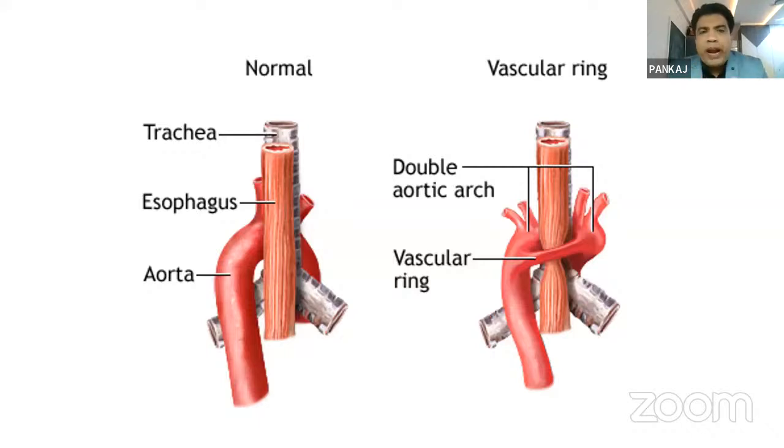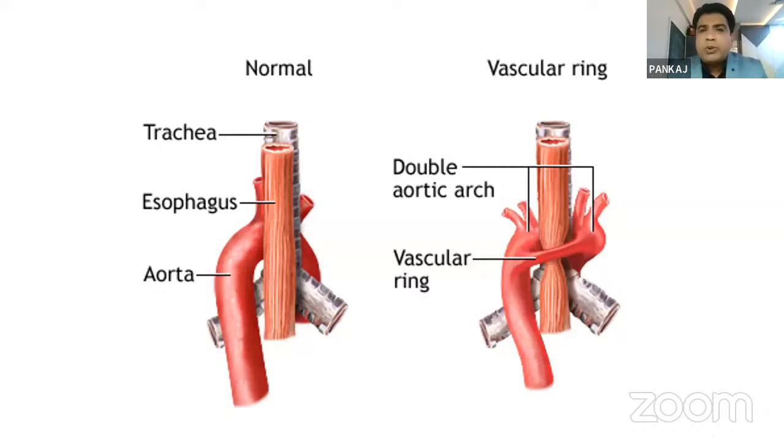Then let us come to the newborn level. These are now the CT scan pictures. This is normal, this is an abnormal right-sided vascular ring. What is meant by a vascular ring? It forms a double aortic arch, one arch coming in front of the trachea and another arch coming behind the trachea, and they compress the trachea, causing the vascular ring.